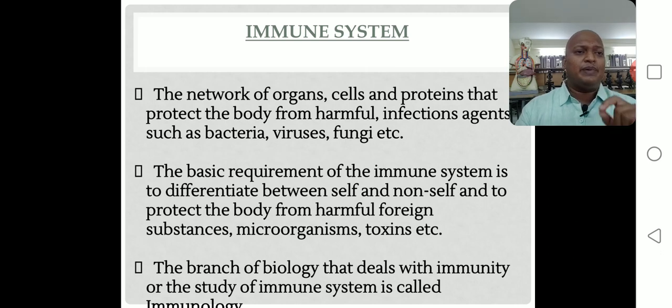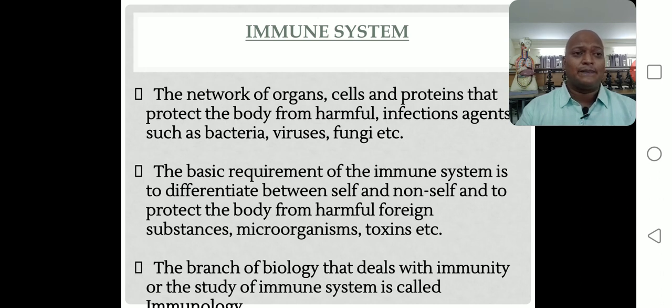The major basic requirement of the immune system is to differentiate between self and non-self cells and protect the body from harmful foreign substances, microorganisms, toxins. This point you should remember carefully. The identification, the recognition of the difference between self and non-self cells is required.